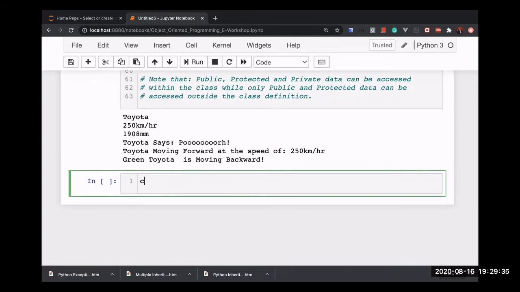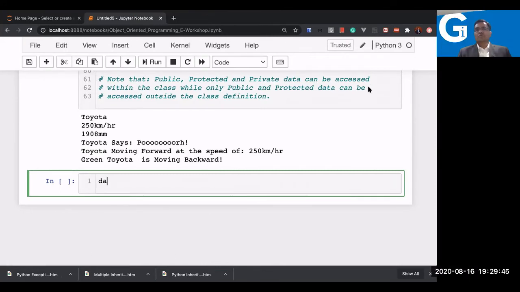So first thing is, what is an object in Python? As I said previously, in Python everything is an object, even the class is an object. I'm going to start with something very simple, because I'll be taking a bank application here.